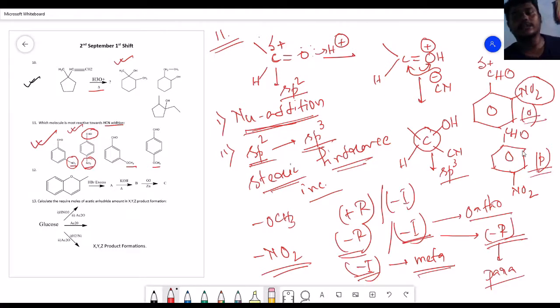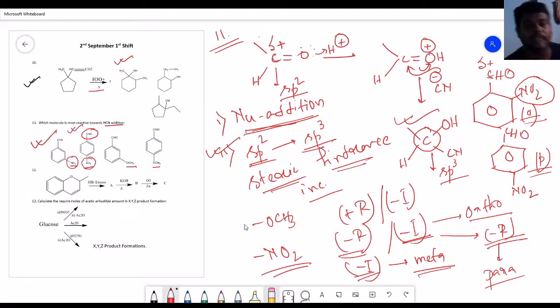Okay, as ortho has both minus R and minus I, but there is a different factor which explains in that second point, जहाँ पे NO2 एक ortho effect देगा and as a result the system is getting a little bit destabilized, the carbon is getting a little bit destabilized when this carbon is going to be converted into this format. Okay, तो इसलिए पैरा का सबसे ज्यादा होगा, उसके बाद ऑर्थो आएगा, उसके बाद मेटा आएगा.